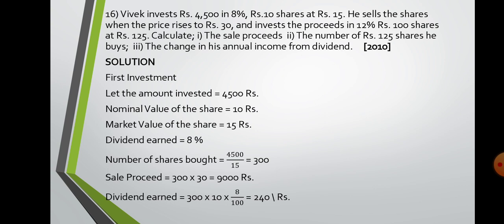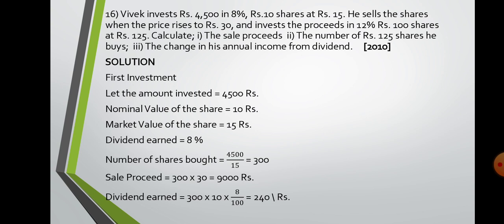First investment किया, उसके अंदर से कुछ जितना भी टाइम रखा 1 year 2 years he gets his dividend. Then he sells their shares, whatever amount he gets, that is sales proceeds. With that sales proceeds he invests in another company. In that company we will find dividend and find out which company is better or how much change of income is earned. It's as simple as that. So investment is 4,500.